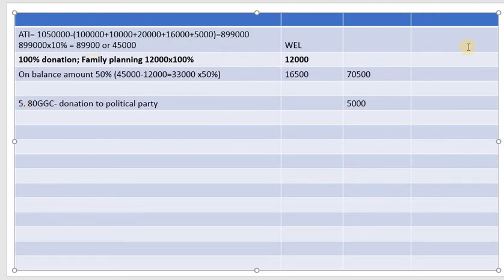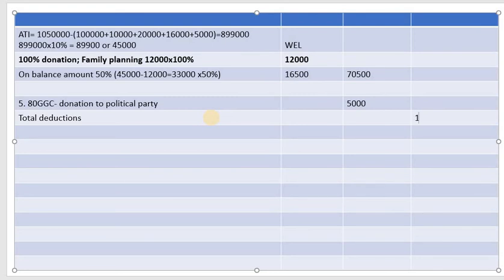So now total all the donations. How much is the total? You can write it in the outer column, total of all, that is 1 lakh. Total deductions: total everything, 5,000, 70,500 and 10,000, then 45,000.